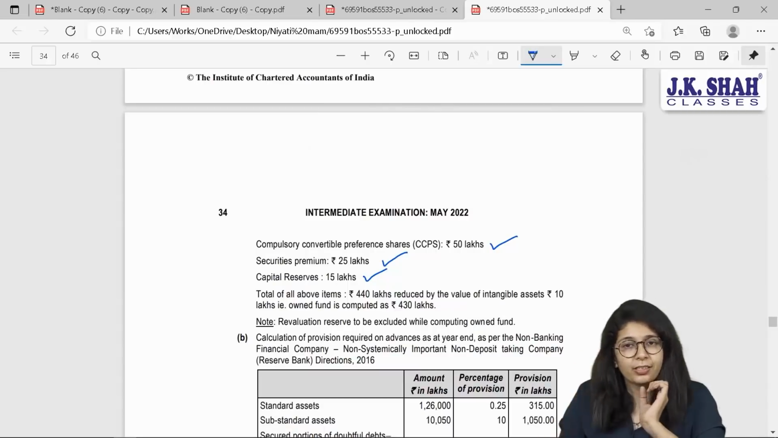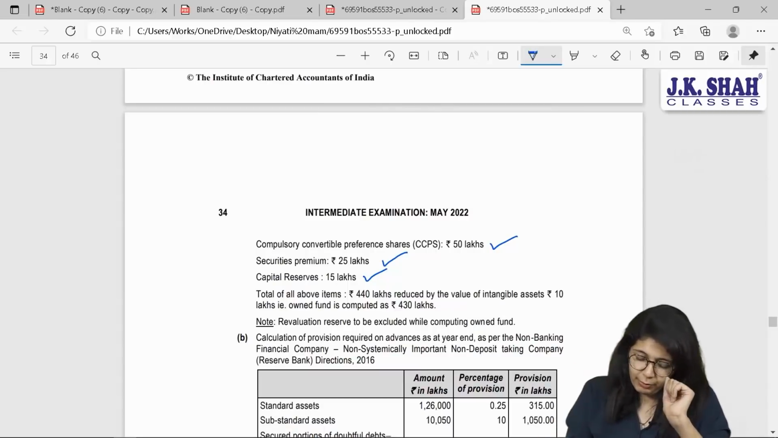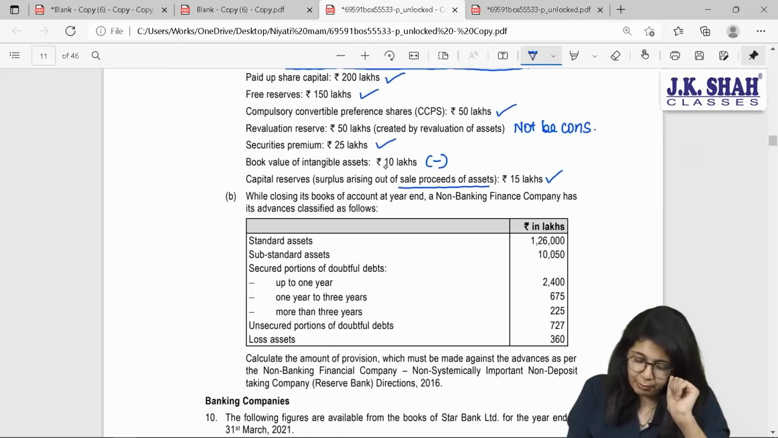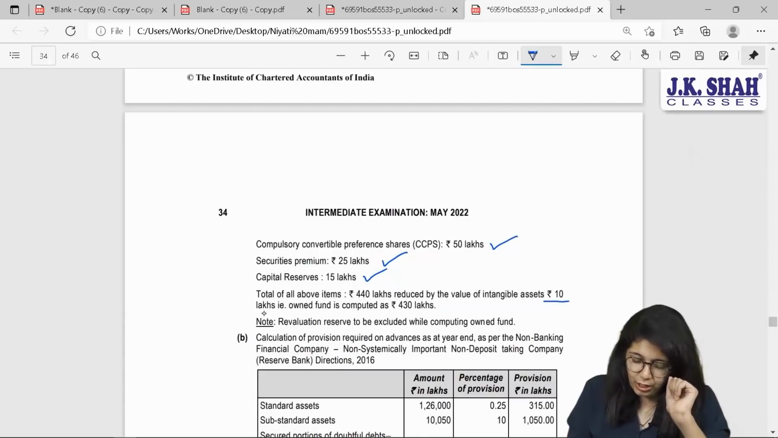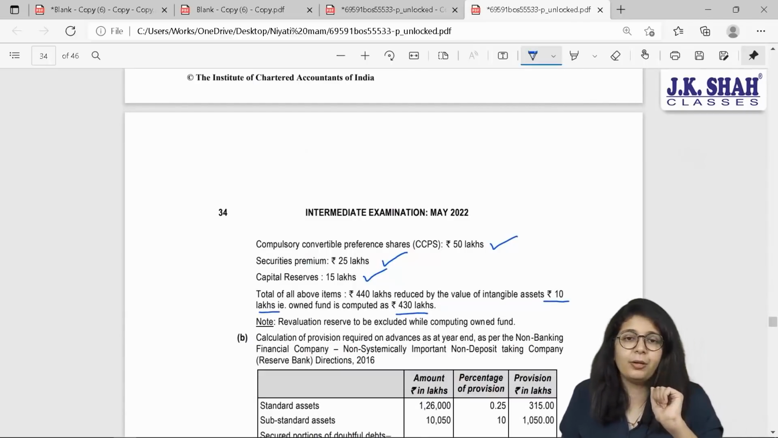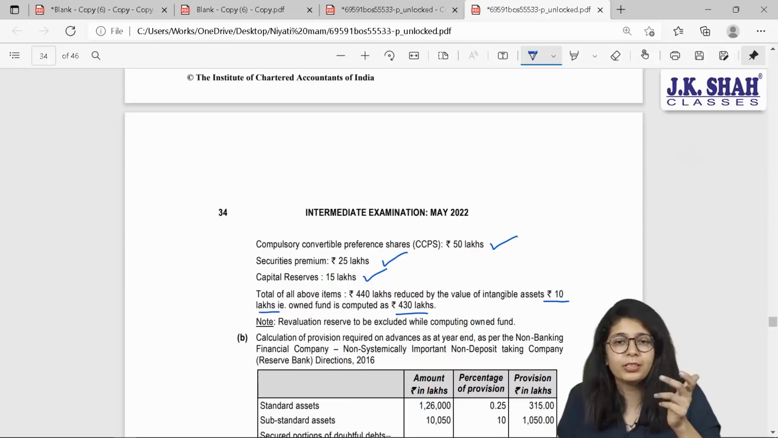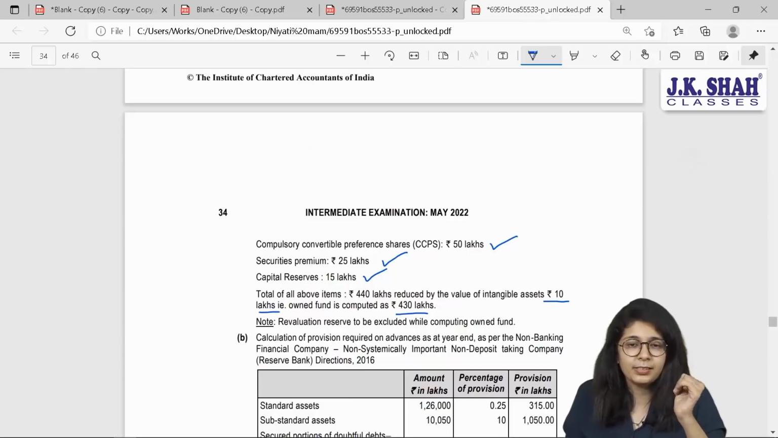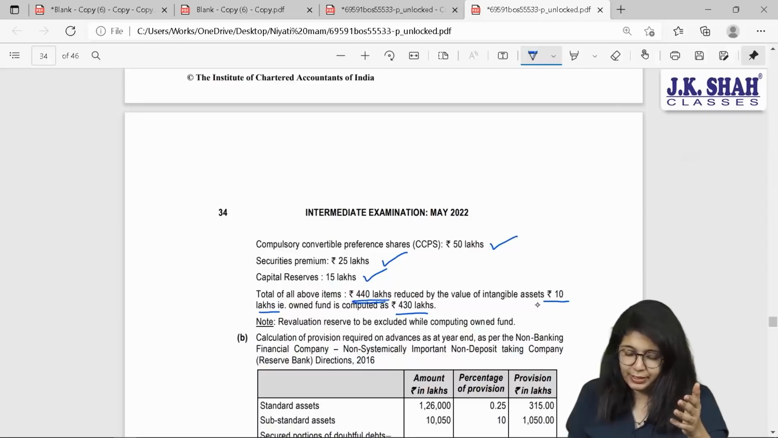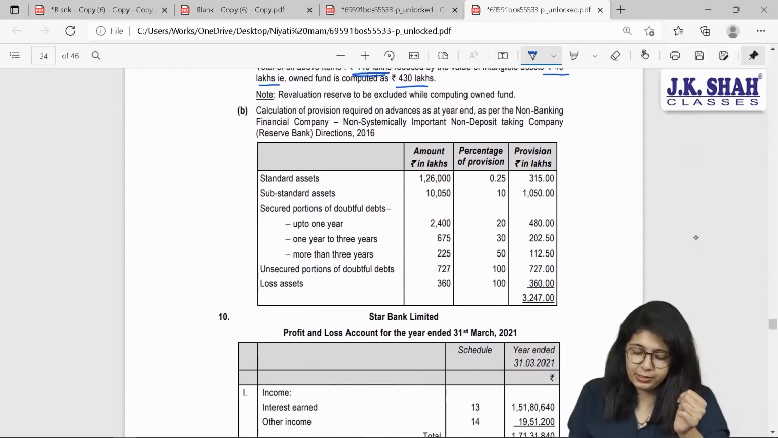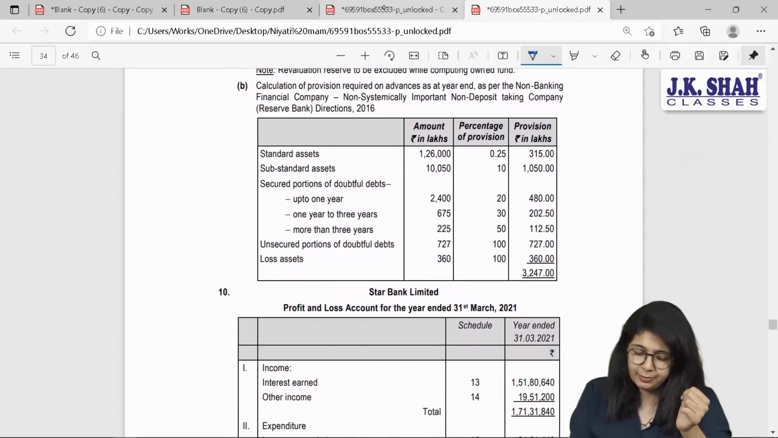just adding all the stuff. And from that, what am I going to subtract? I am going to subtract my intangibles of 10 lakhs, after which I will get my own funds of 430 lakhs. Yes, total of all the items is 440, which has to be reduced by intangibles of 10, therefore net owned funds is 430. Quite a simple sum, can be expected for 5 marks.